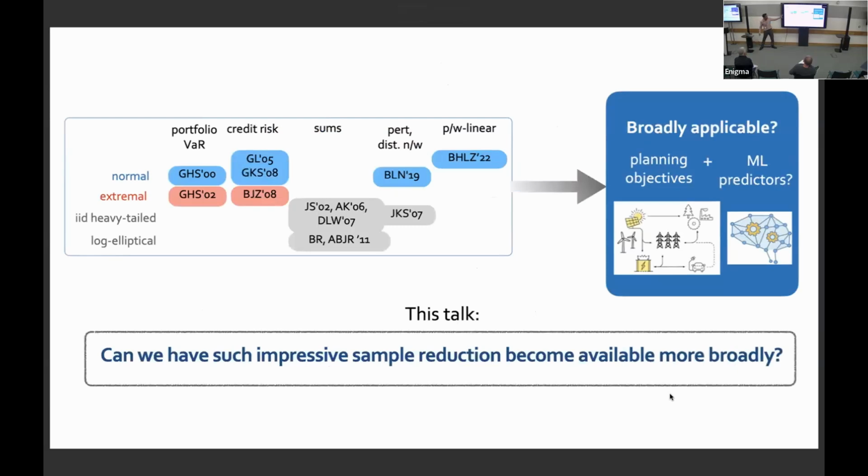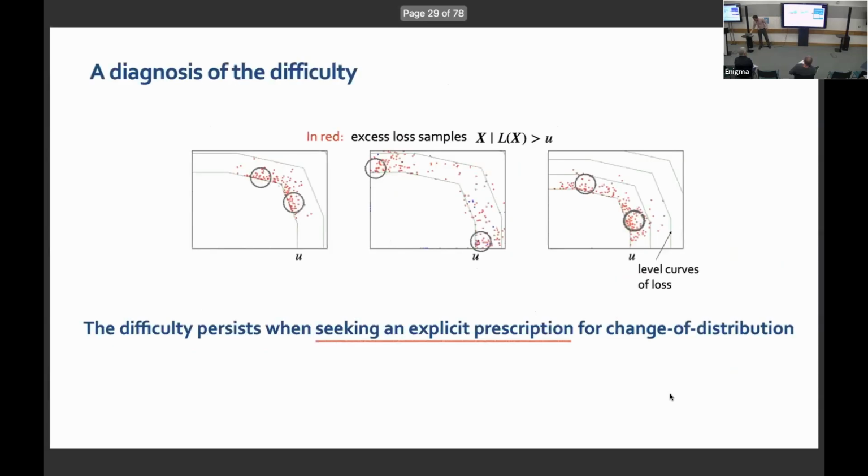Can we have this impressive variance reduction that we have seen be available more broadly? And for this, first, we make a diagnosis of the difficulty. I presented the difficulty and why it is happening. The difficulty, in our view, persists as long as you are seeking an explicit prescription for the change of the distribution.